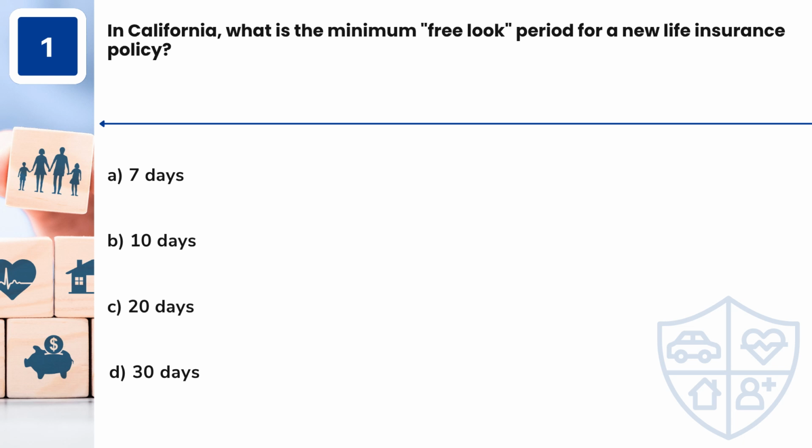Question 1. In California, what is the minimum free look period for a new life insurance policy? A. 7 days. B. 10 days. C. 20 days. D. 30 days.